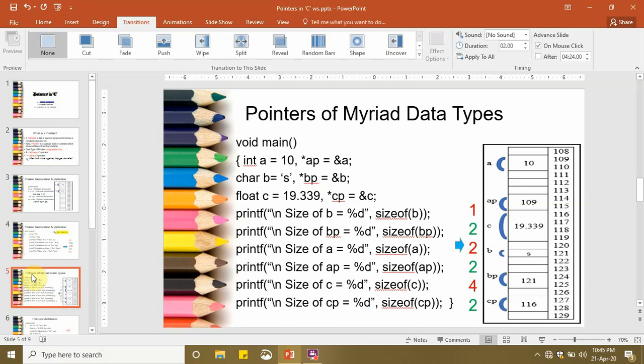But when we see the size of their pointers, whether it is of integer or character or float data type, the size of the pointers is always the same. The reason is quite simple. They are all addresses. So you must always remember that no matter what data type is written when we declare a pointer, it is always unsigned integer and it is taking 2 bytes in memory.